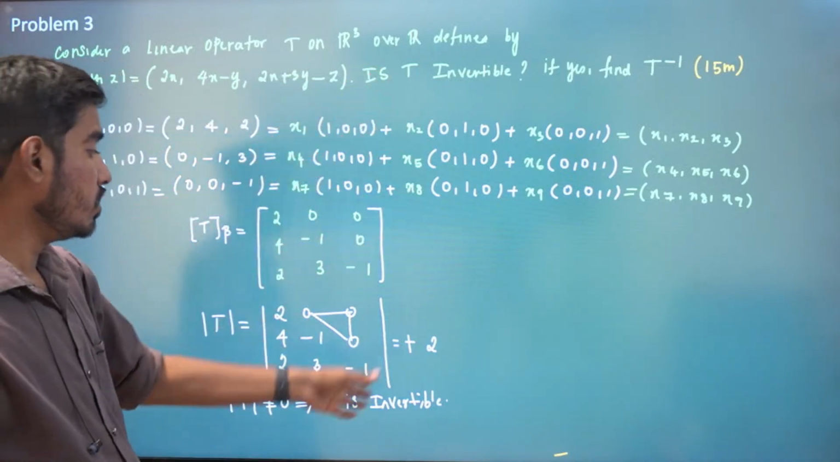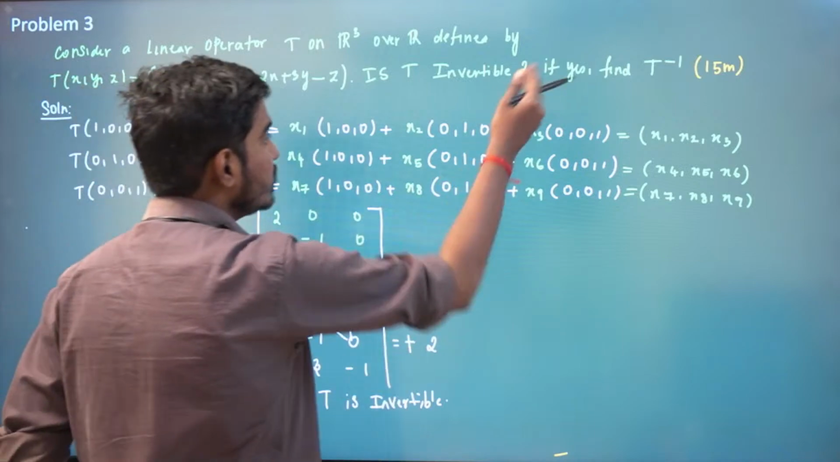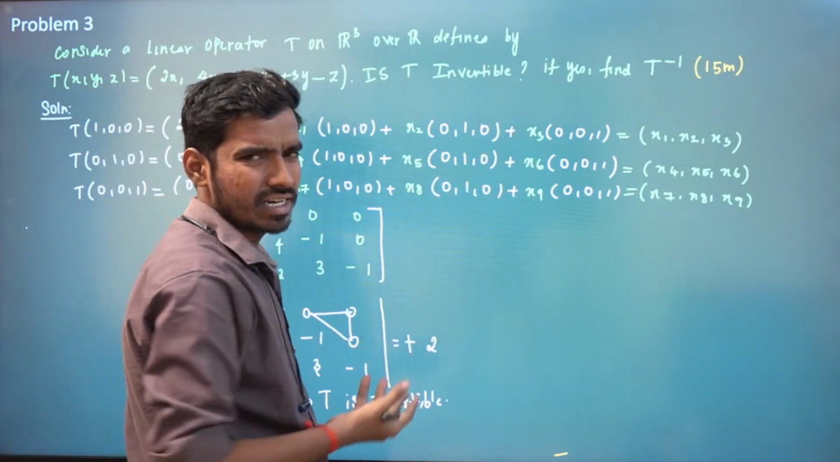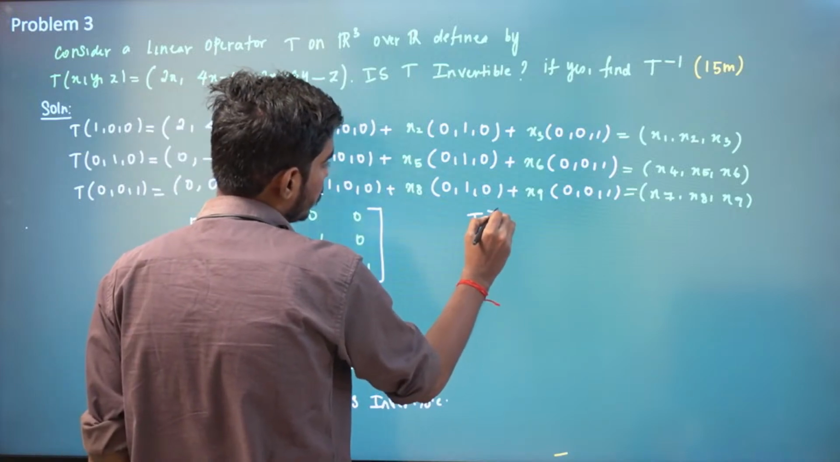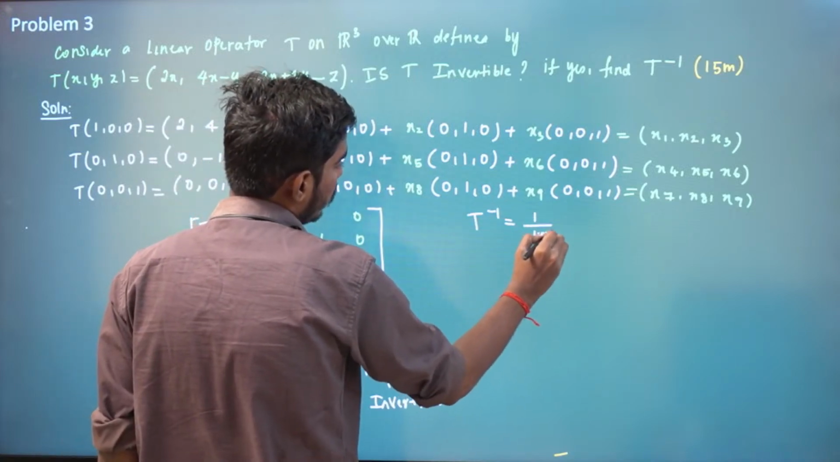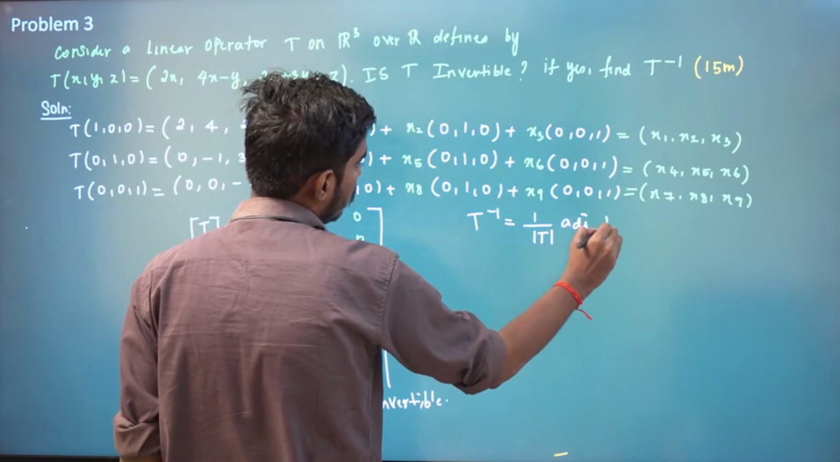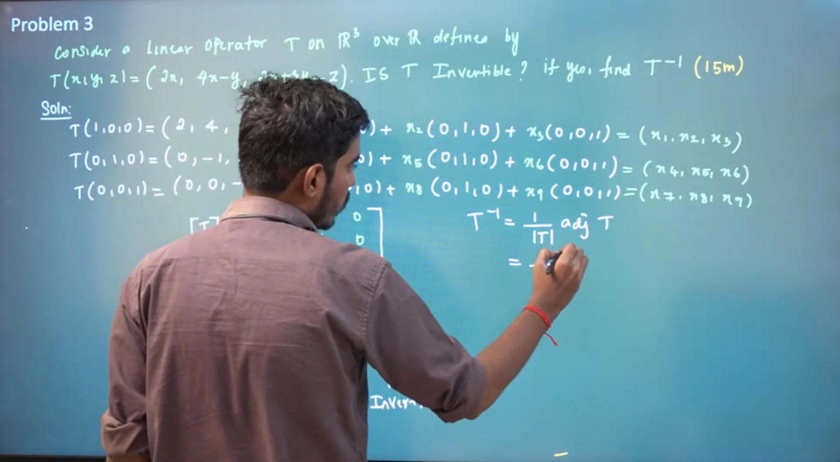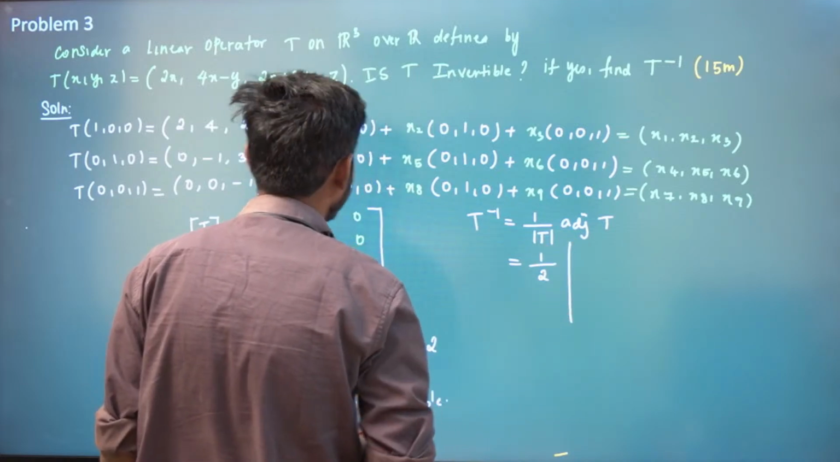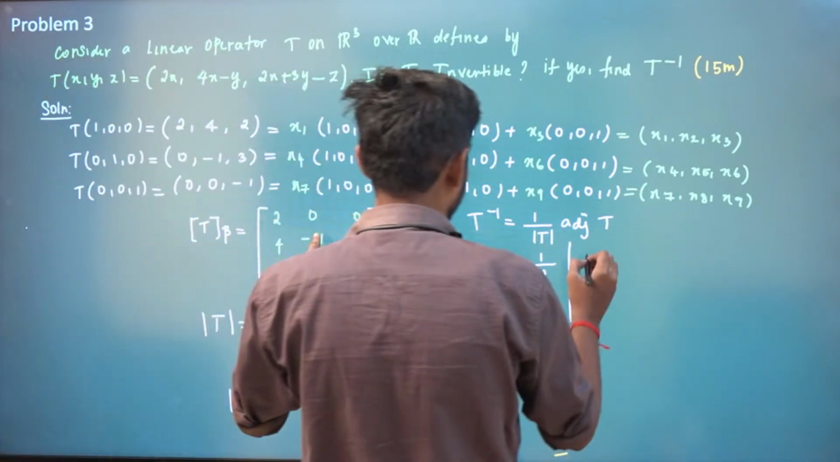Is T invertible? Yes, T is invertible. If yes, find T inverse. This is 10th standard and 12th standard level mathematics, you know how to find T inverse. So T inverse is nothing but 1 by the determinant of T into the adjoint of T. The determinant of T is 2. And what is the adjoint of T? How to find the adjoint? So you start with minus 1.